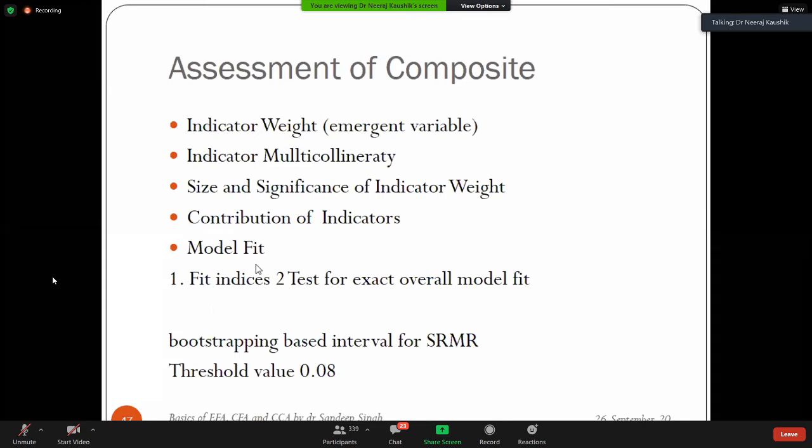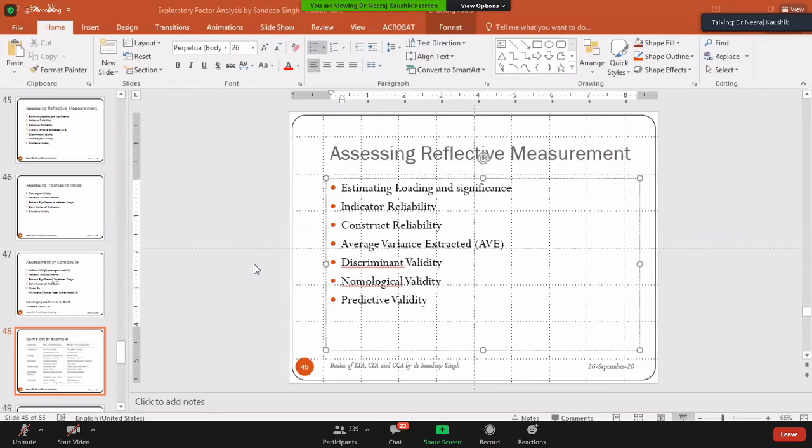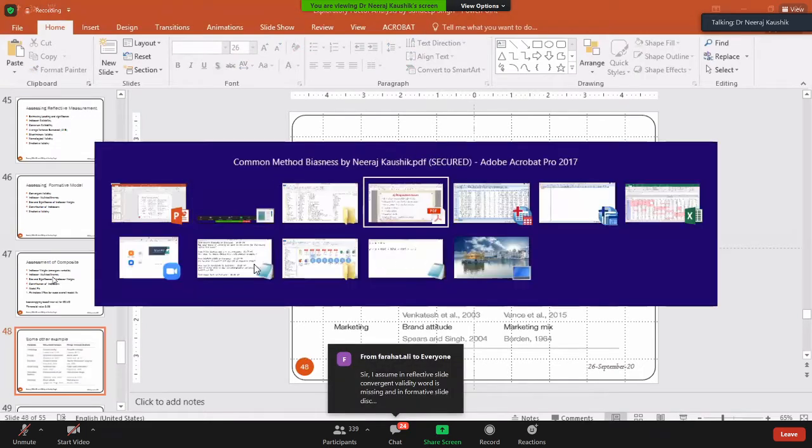The only one thing in addition is that we have the model fit also. The model, and the rest of the examples are given by this. There was one more question.